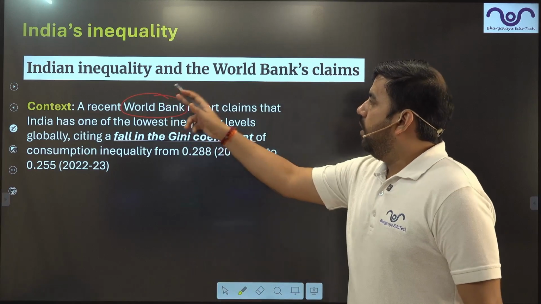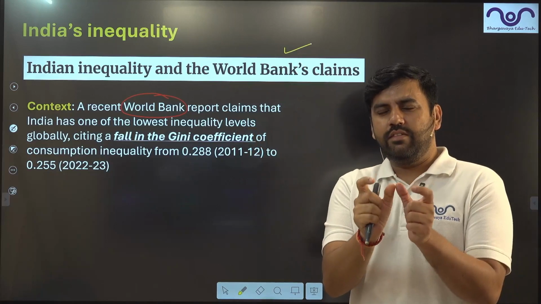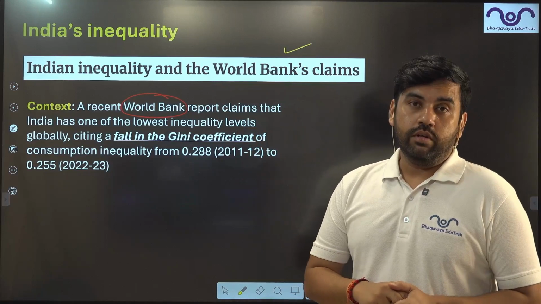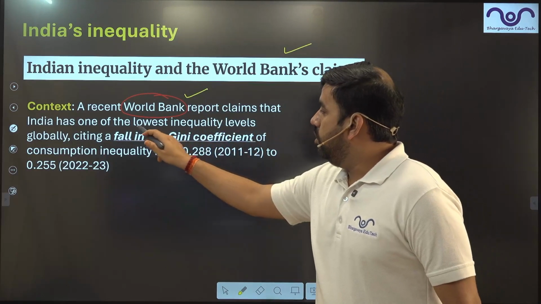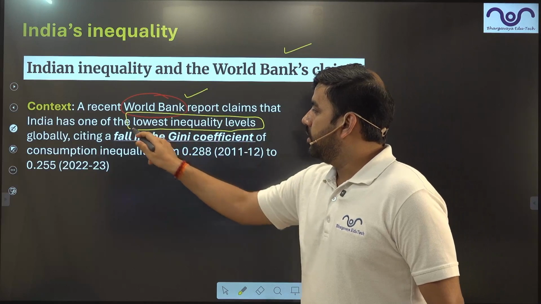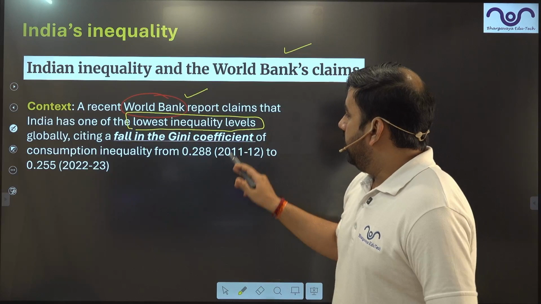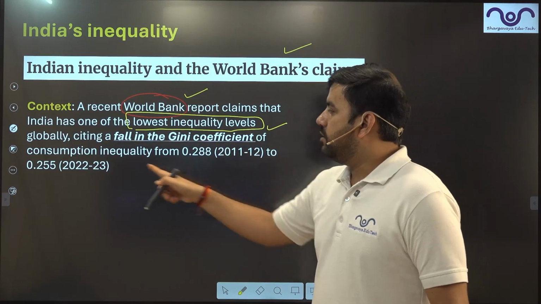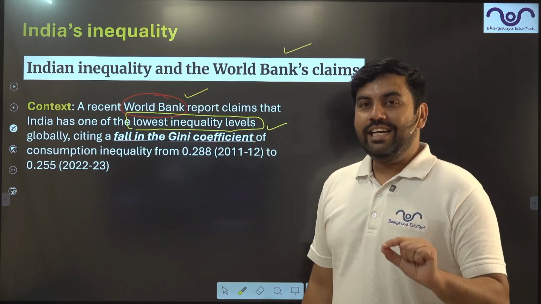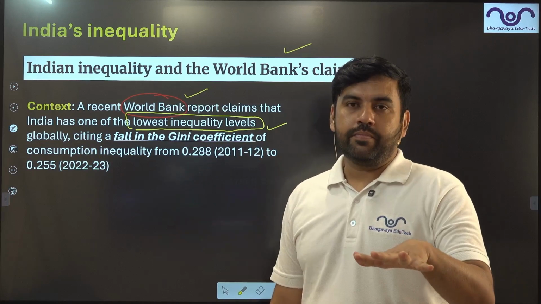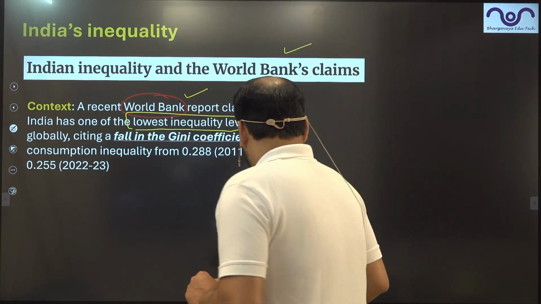Now, Indian inequality and the World Bank's claim. This article was published in multiple newspapers but as a very small one, but it is very important for your preparation. A recent World Bank report claims that India has one of the lowest inequality levels. Sounds weird, right? There is a fall of the Gini coefficient as far as consumption inequality is concerned. So yes, India's inequality is declining on the consumption parameter. Now let's understand this, guys.